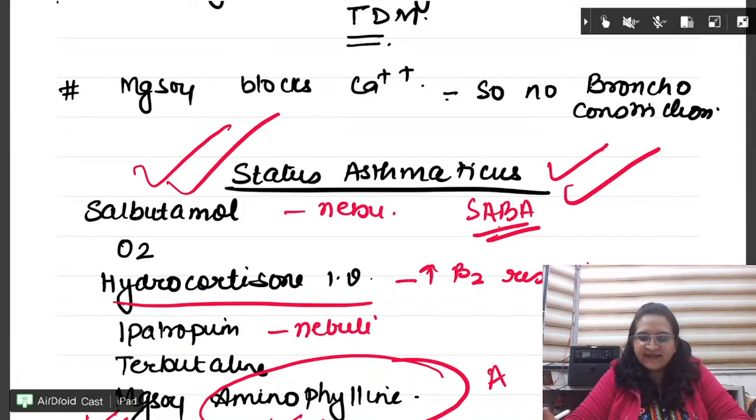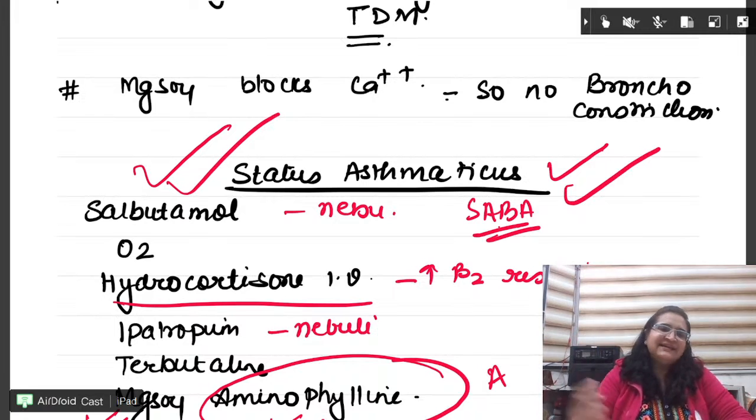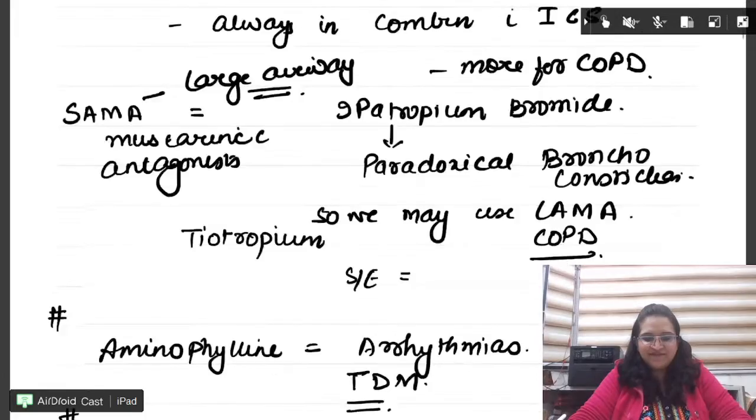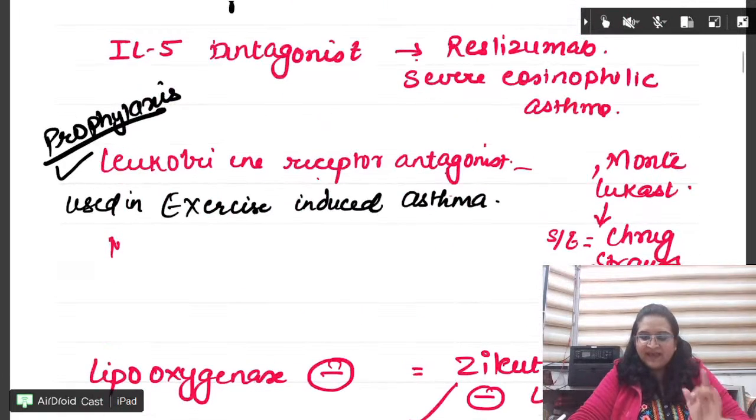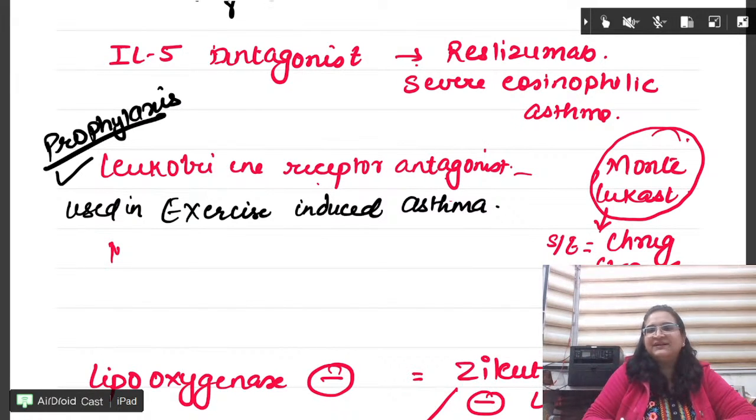Learn ho gaya? So what is the drug of choice for acute asthma? It is SABA. Drug of choice for acute COPD is also SABA. Right? But agar they ask you what is the drug of choice for only COPD. Only COPD. They have not given acute. They have not given anything. COPD. Then it is, we will use ipratropium. Right? Done? So beta, please remember this. It is very, very, very important. Fine? Okay. Now, Montelukast is a leukotriene receptor antagonist.